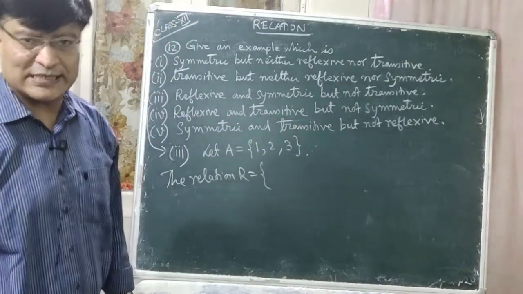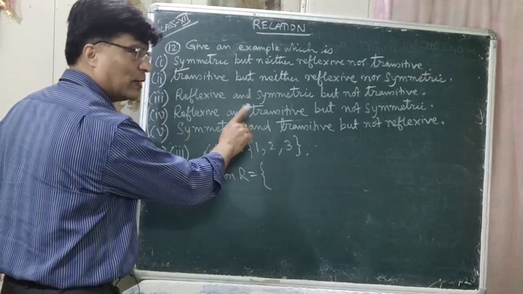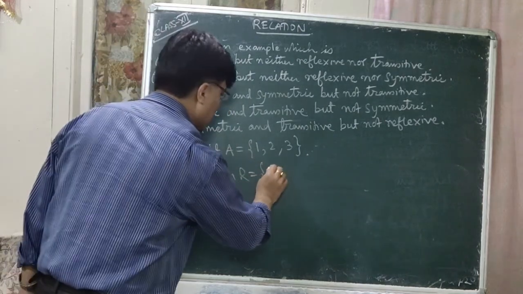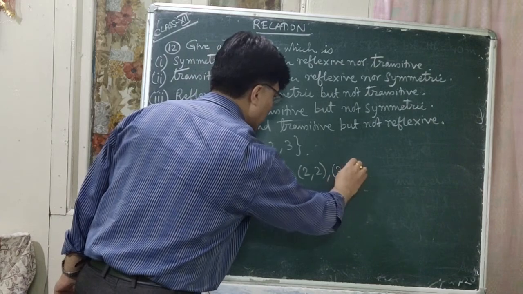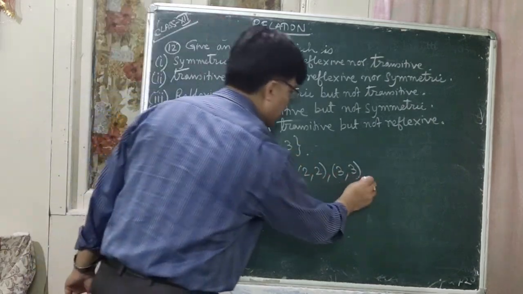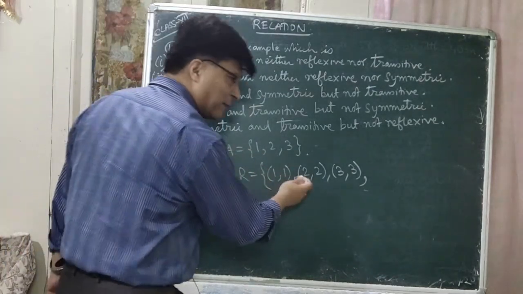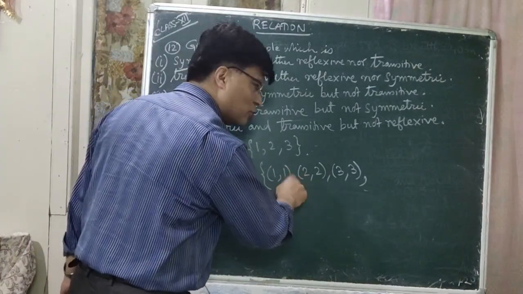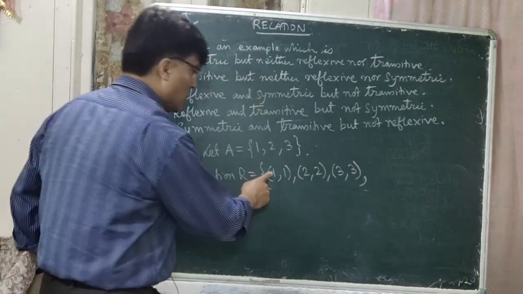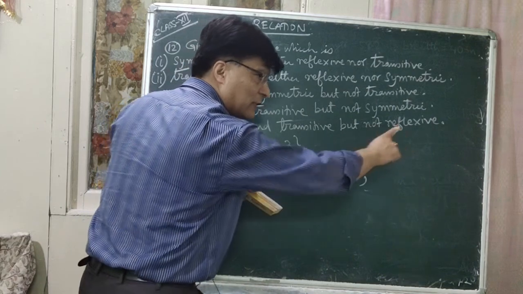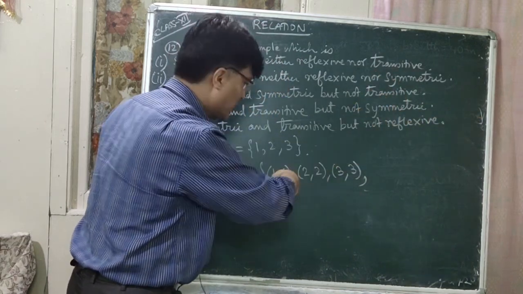but not transitive. Okay. So for reflexive 1,1, 2,2, 3,3 should be there. So it is there, isn't it? So for symmetry, 1,1 is there, 2,2 is there, 3,3 is there. But for 1,1, there is no 1, something. So this is your transitive.